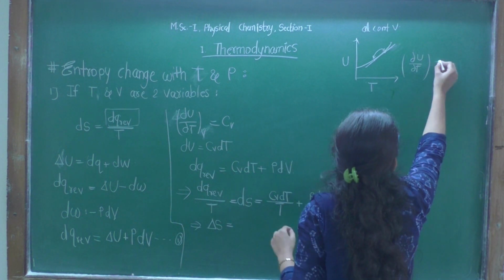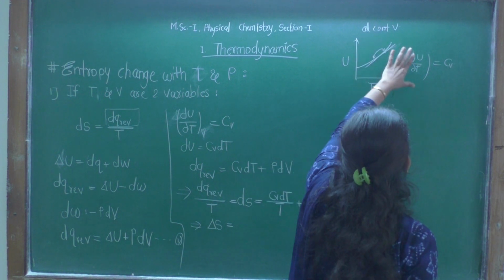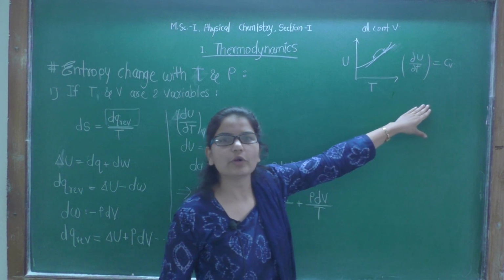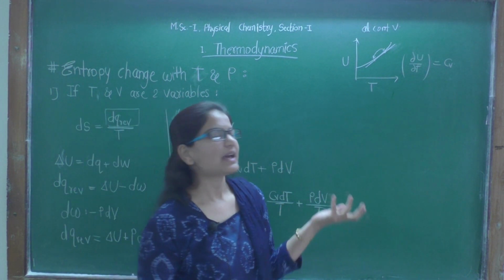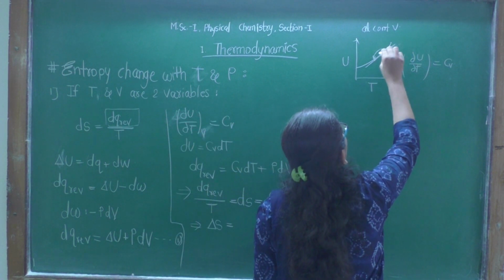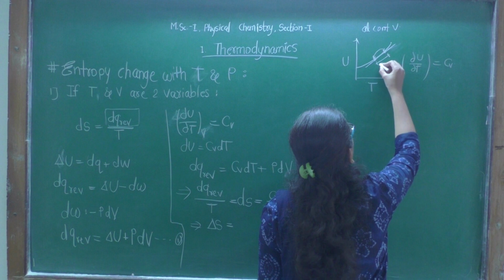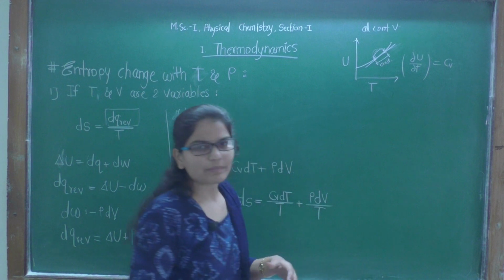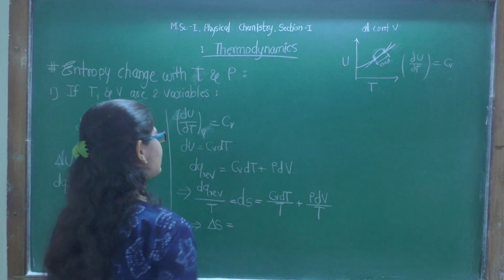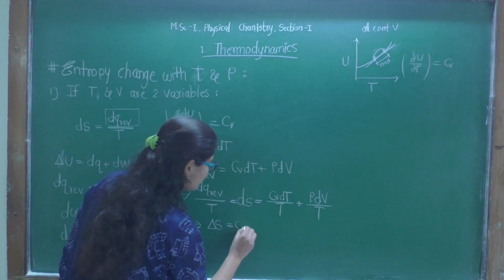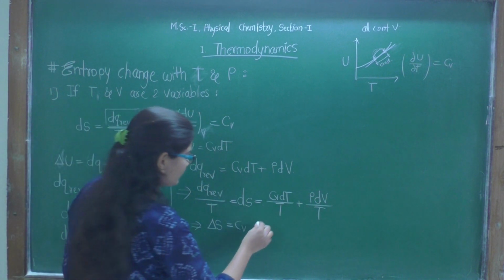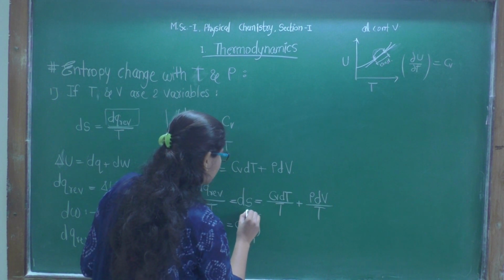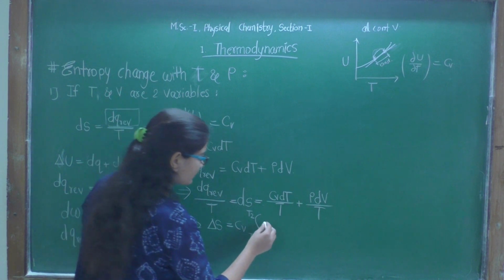We have seen it already, dU by dT is equal to Cv. So if slope has nearly similar values, then heat capacity at constant volume will also have similar values, and we can take this Cv as nearly constant. That means the value of Cv will not change by a very large amount, so we can take it as constant. Therefore, Cv is constant for a small temperature range. We are integrating in proper limits, let's say T1 and T2. T1 is the initial temperature, T2 is the final temperature.